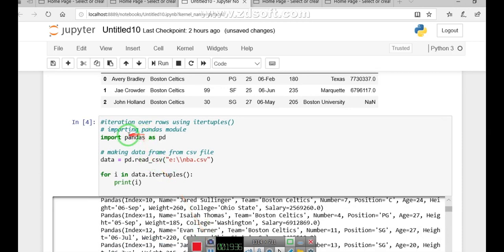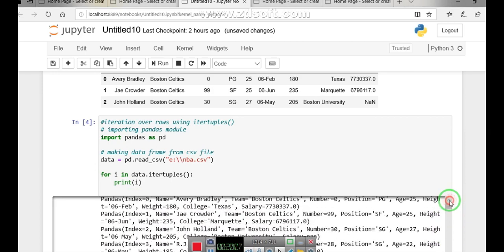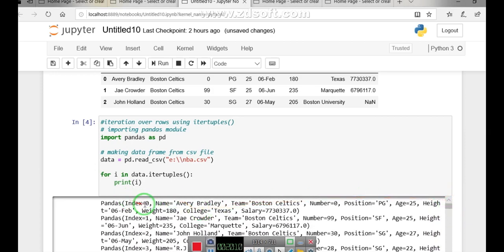So first step is import pandas, then read the file and convert it into a data frame, and then again start with a loop, for i in this data frame, and method is itertuples. Itertuples, what it does, it selects a whole row, and then this print function is just printing the whole row. So now you see here you are finding out the first row. You can see this is not the first row. First row will start with the index value 0. So see here, my index value here is 0. Clear? First row, then is the name, its team, Boston, and so on, its values.